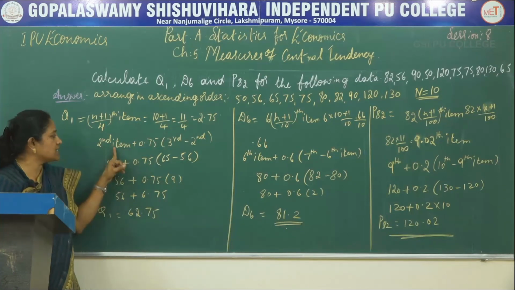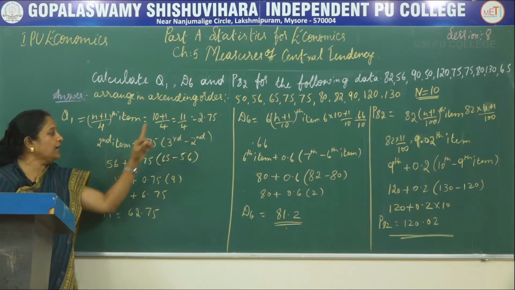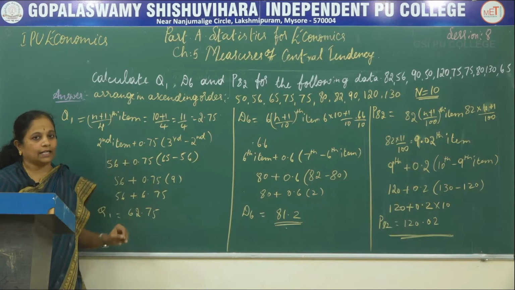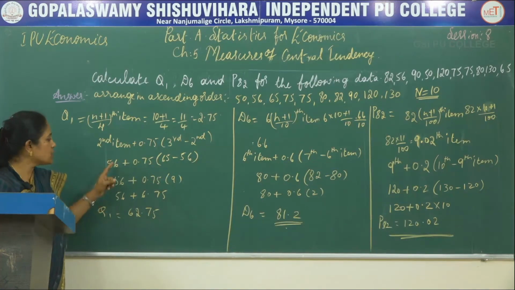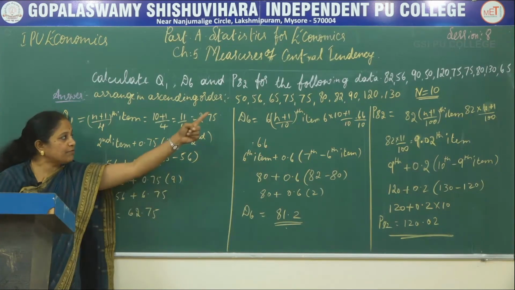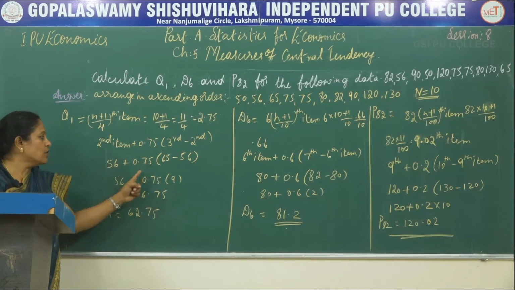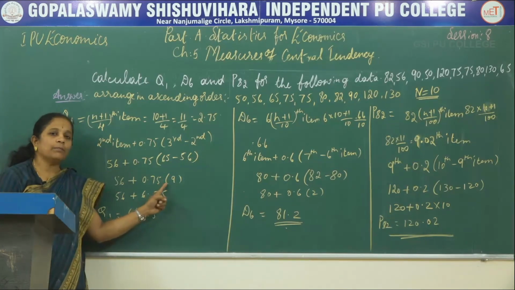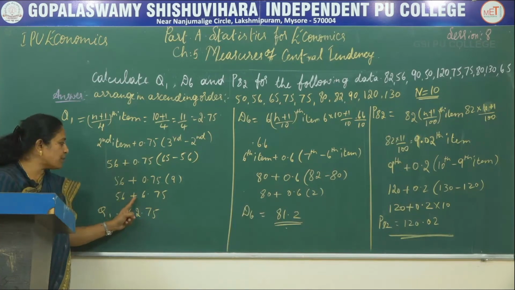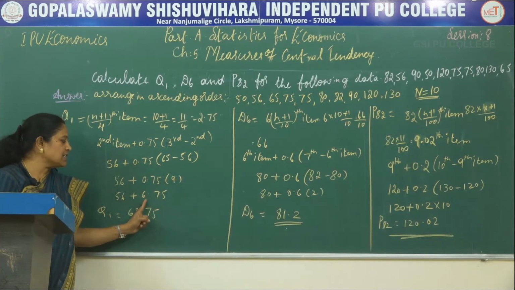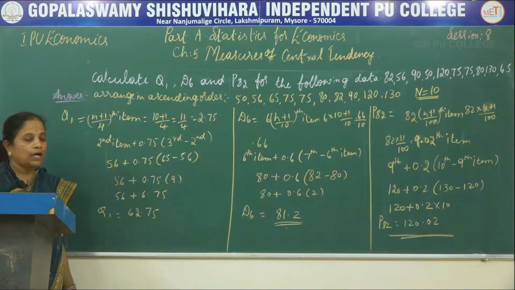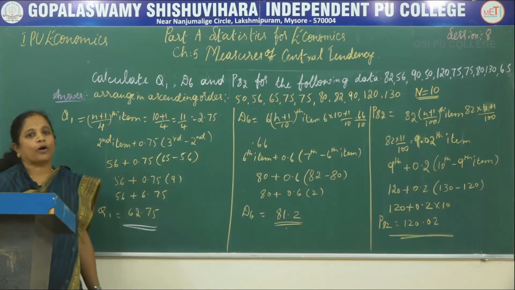So 2 is written here, second item plus 0.75. For calculating this 0.75, since we have got a decimal value here, we should take the third item minus the second item. So 56 plus 0.75 multiplied by (65 minus 56), that is the third item is 65 and the second item is 56. So 56 plus 0.75 multiplied by 9, where 9 is the difference between 65 and 56. 0.75 multiplied by 9 is 6.75. So 56 plus 6.75 is 62.75 and therefore Q1 is 62.75.